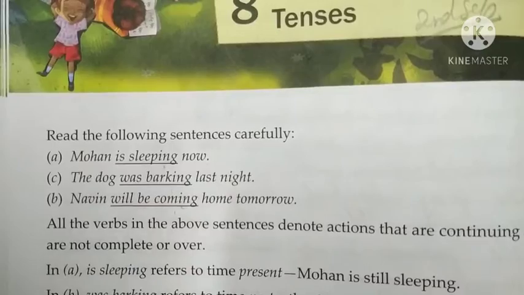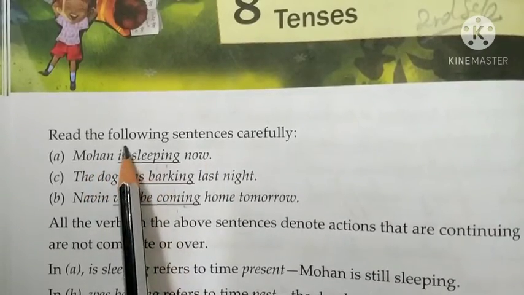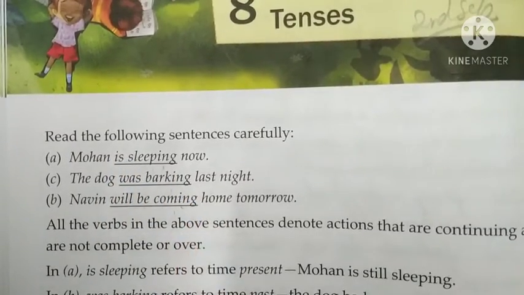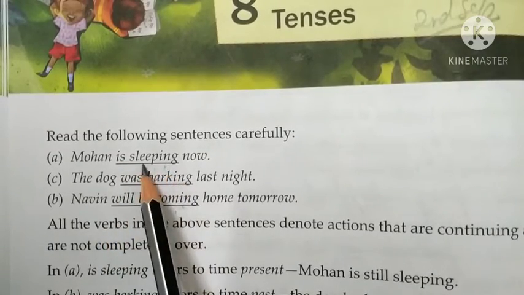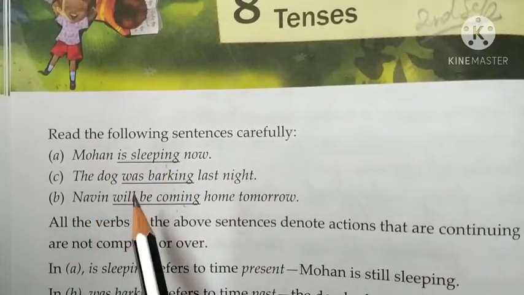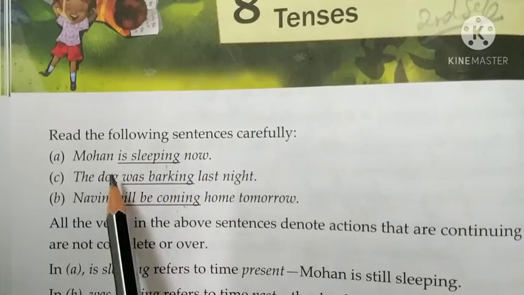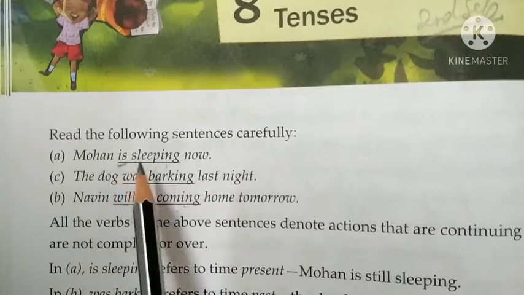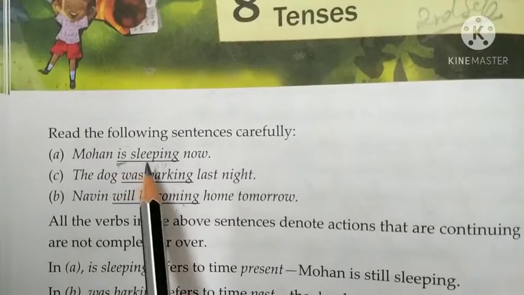If you see the first one, is sleeping, it shows present. How do we know that the continuous form is present, past or future? By the help of helping verb. If you add ing to the verb, it is continuous form, that you know. And whether it is present, past or future, how will you know? By seeing the helping verb. Now see in the first sentence, the helping verb is. So we know that is we use for the present tense, right? So is sleeping means it is present continuous form.